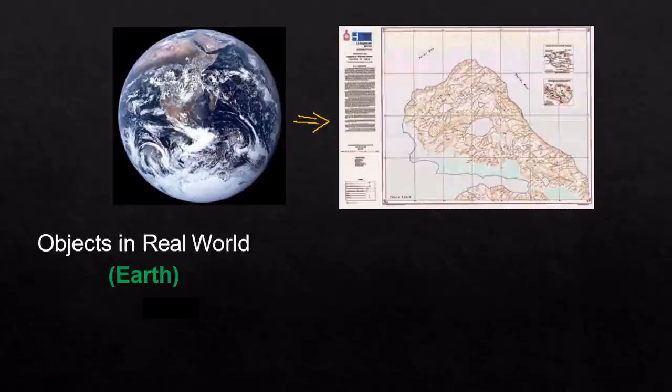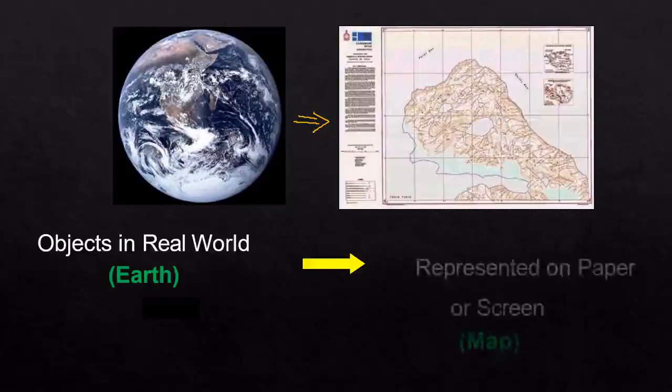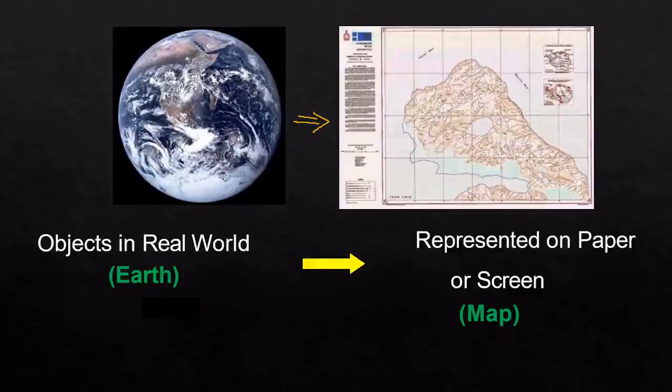This real world earth is represented on paper or a screen, and we call it a map, the representation of the real world in terms of latitude and longitude, or in visual terms, to some scale.